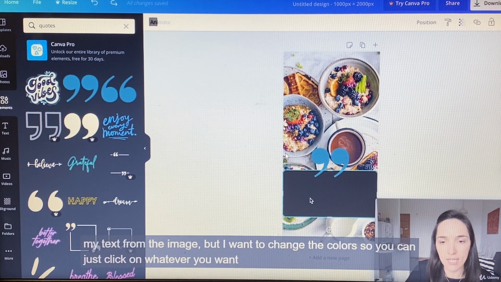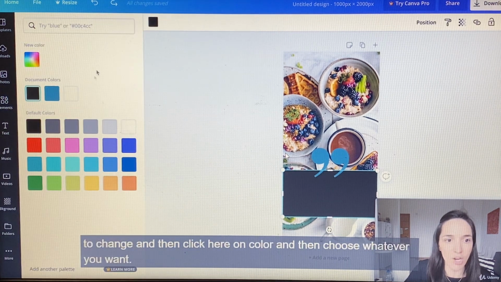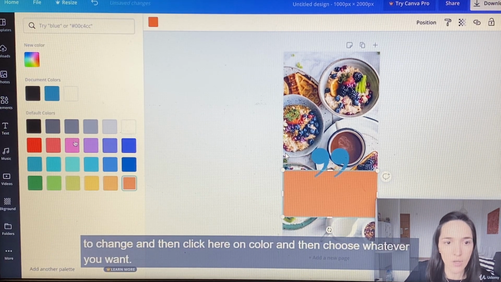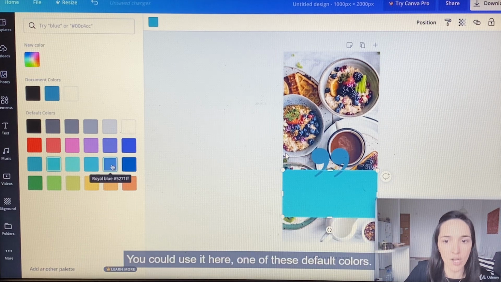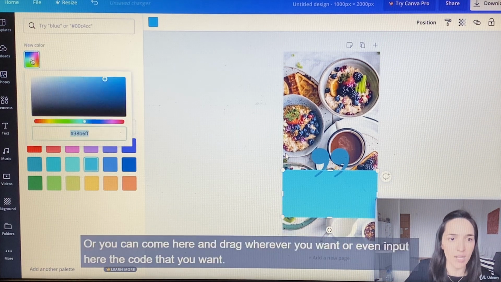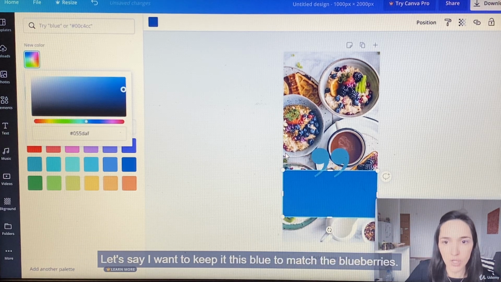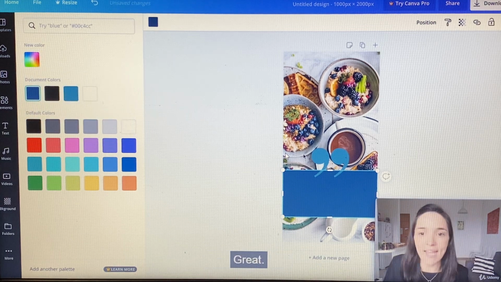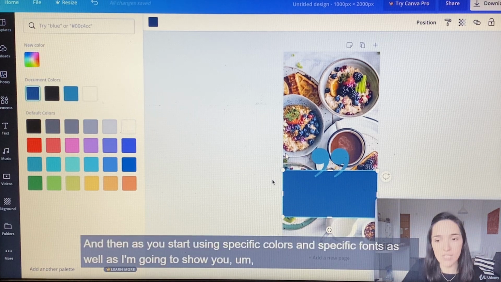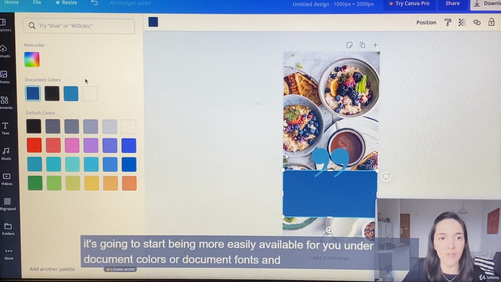So you can just click on whatever you want to change and then click here on color and then choose whatever you want. You could use one of these default colors, or you can come here and drag wherever you want, or even input the code that you want. Let's say I want to keep it this blue to match the blueberries. There you go. I want this color. Great. And as you start using specific colors and specific fonts as well, as I'm going to show you, it's going to start being more easily available for you under document colors or document fonts and all that.